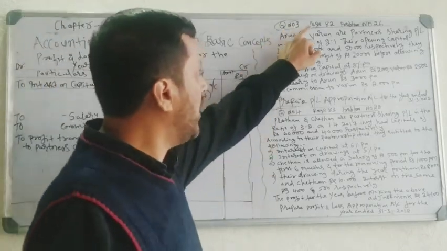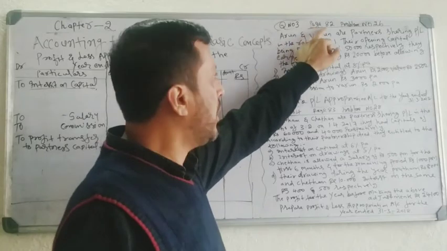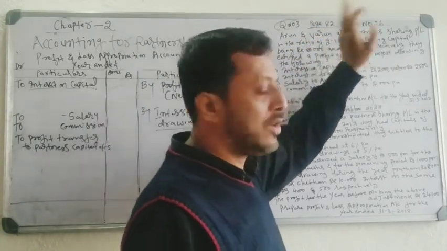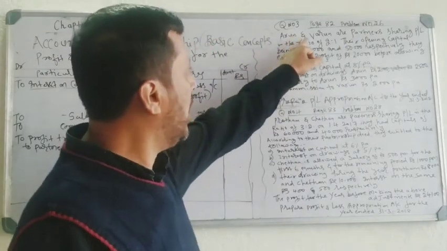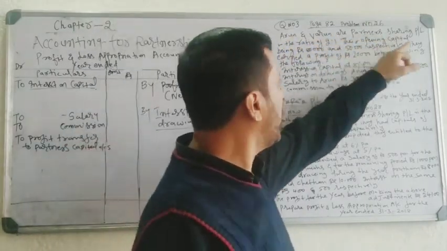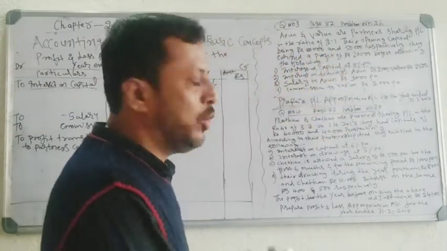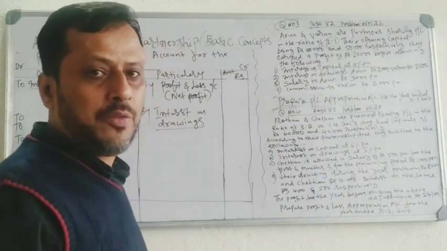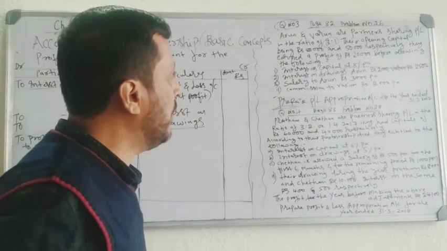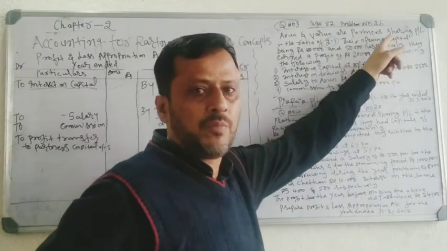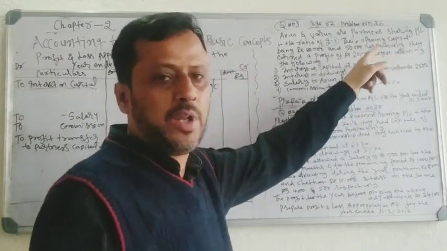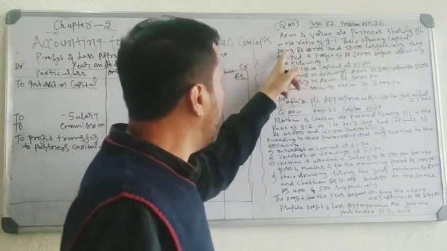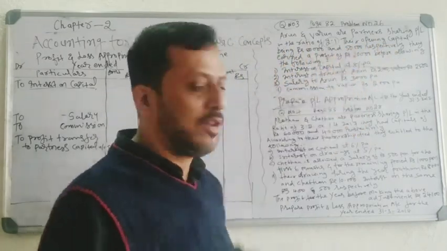Problem number 3. In your book, page number 82, question number 26. Arun and Varun are partners sharing profits and losses in the ratio of 2:1. So Arun and Varun are two partners. Their profit sharing ratio is 2:1. Their opening capital, that is capital on 1st April, being rupees 80,000 and 50,000.